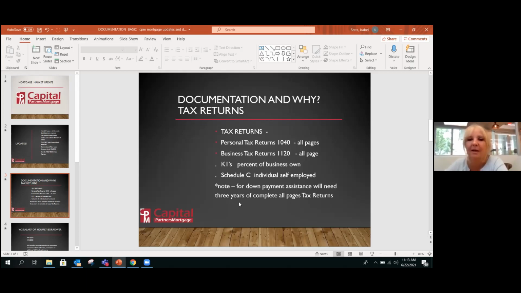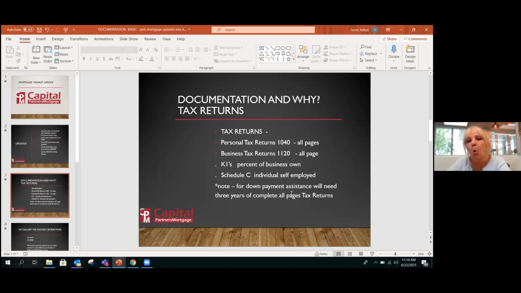Okay, good. And just to keep in mind one more note, when we use the down payment assistance programs, we are requiring 3 years tax returns. We just had another update training last week from Florida Housing, where the bond or the grant, which the grant is for conventional, the bond is for FHA, down payment assistance, are requiring 3-year tax returns. The reason for that is because they want to make sure on those tax returns that the individual has not owned a primary residence in the last 3 years. But here's something I learned new that they have changed on the grant.